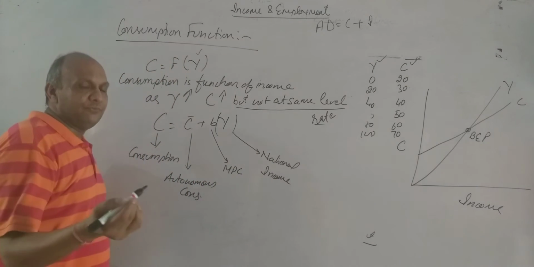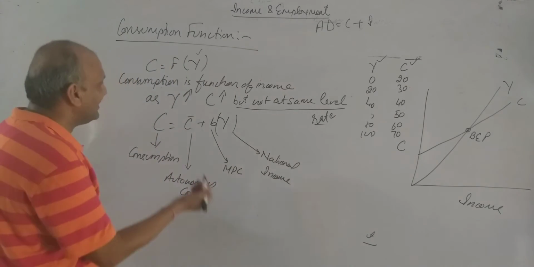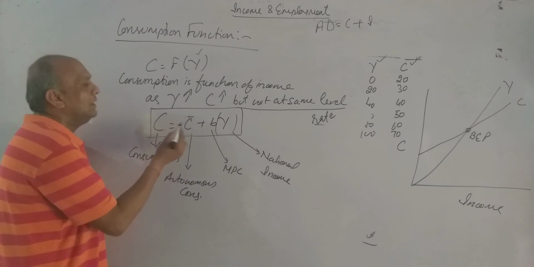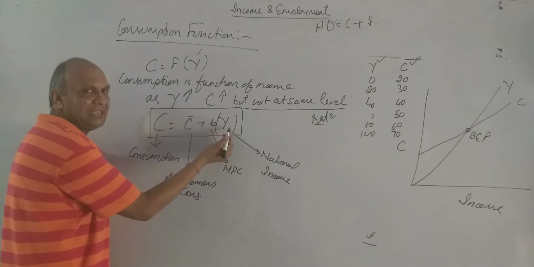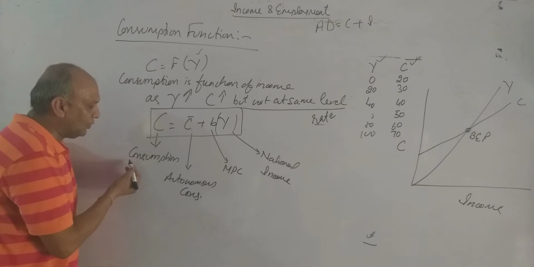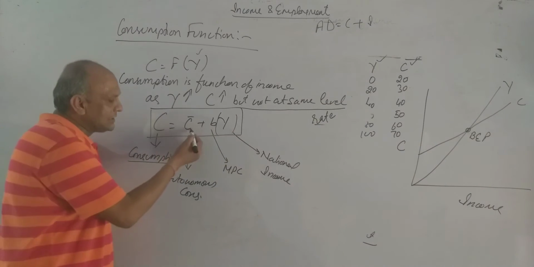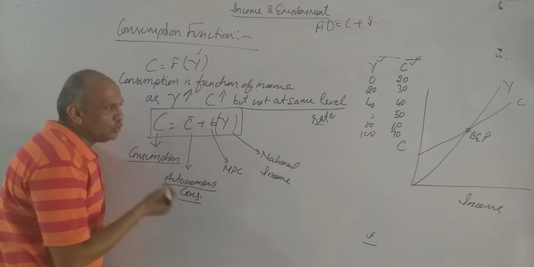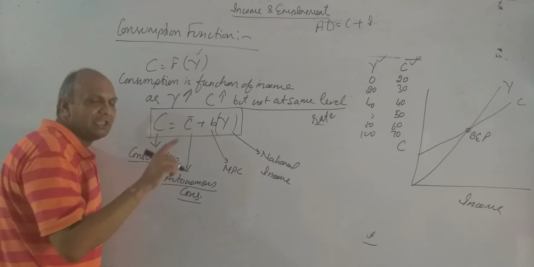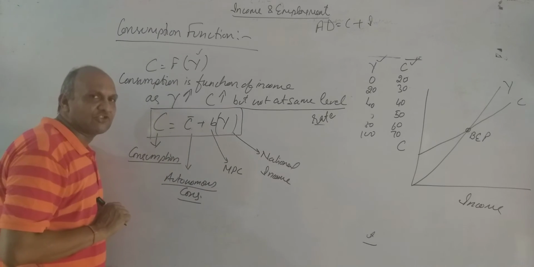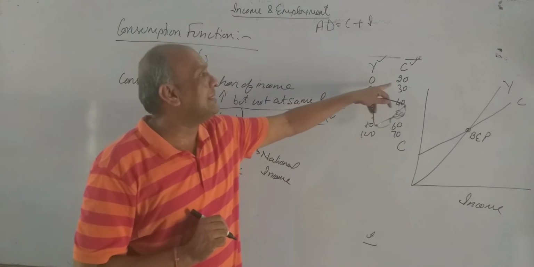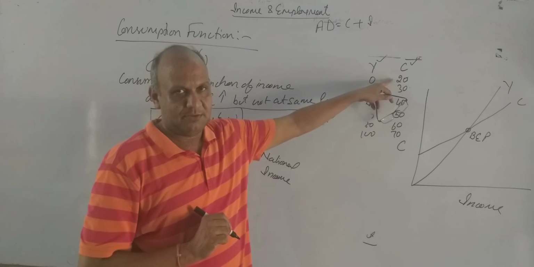In form of numericals, we are going to use this formula. C is equal to C bar plus BY. C stands for consumption. C bar stands for autonomous consumption. What is the meaning of autonomous consumption? I told in my previous lecture, even at a zero level of income, some consumption is there.